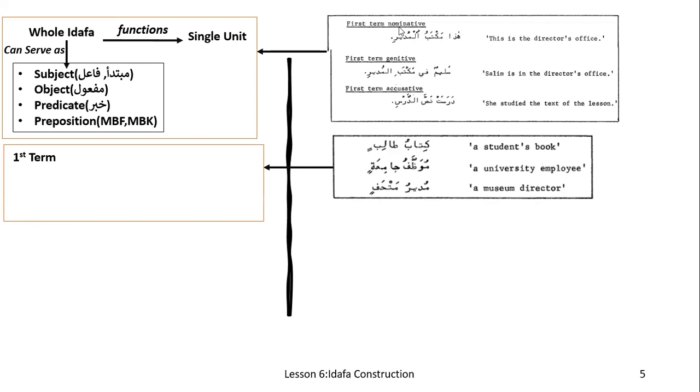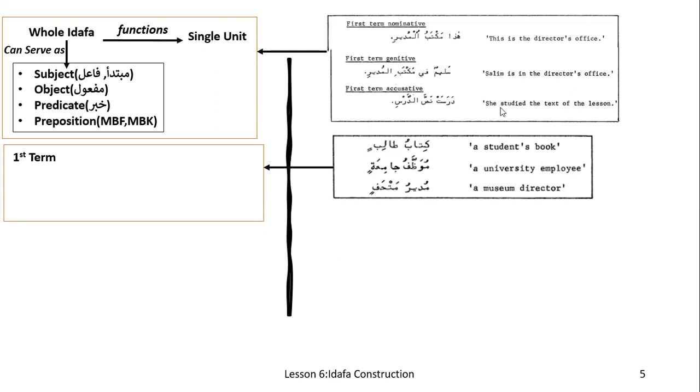Because the khabar is in rafa form, you will see maktabu has a dhamma, which means it is nominative. Then Salimun fi maktabi, Salim is in the director's office. Over here it is a preposition phrase, mutalliq bil khabar. That's why maktabi is genitive, jar, because when fi takes its majroor, it is jar in form, with a kasra.